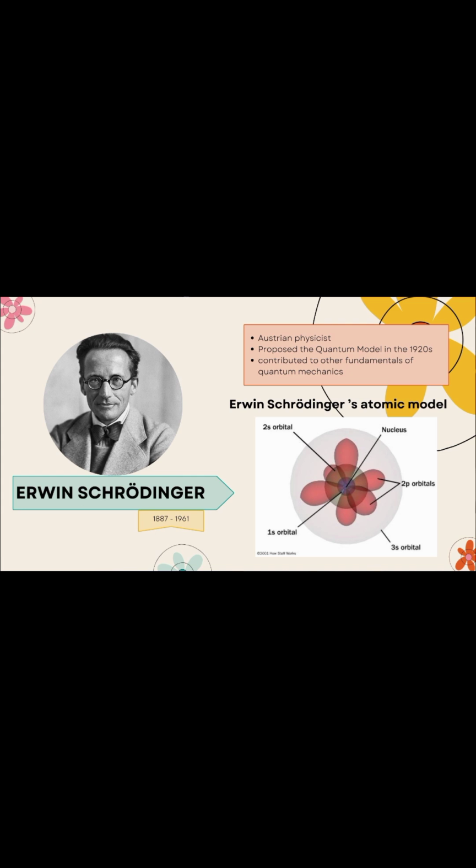Erwin Schrödinger is an Austrian physicist, and he proposed a quantum model in the 1920s. Schrödinger's model builds upon the ideas of wave-particle duality, which suggests that particles like electrons can exhibit both wave-like and particle-like behavior. He introduced the Schrödinger's equation, which defines the quantum mechanical system wave function, and it provides probabilistic information on a particle's location and other observable properties such as its momentum.